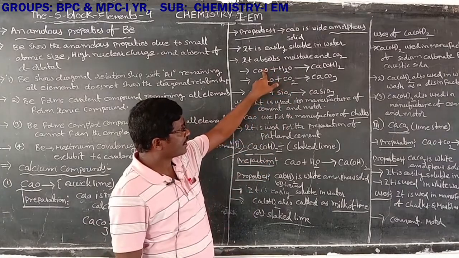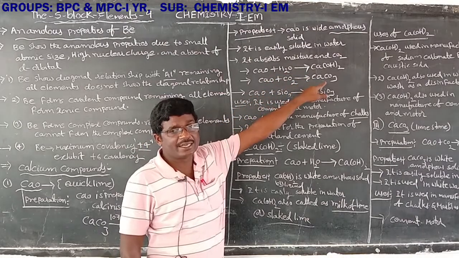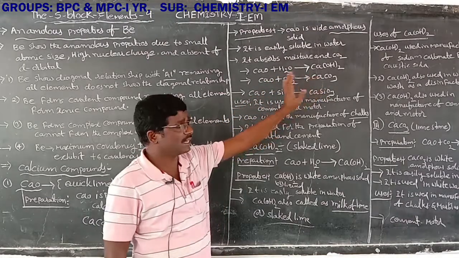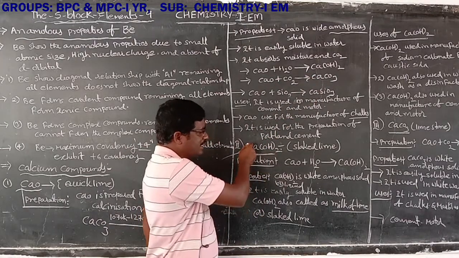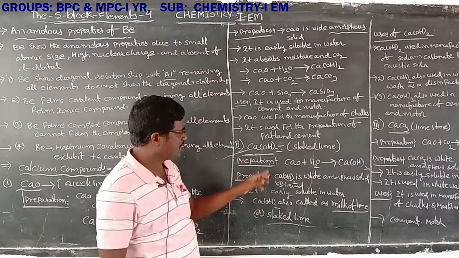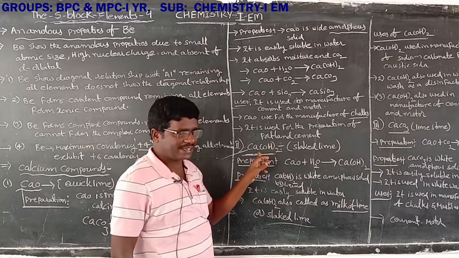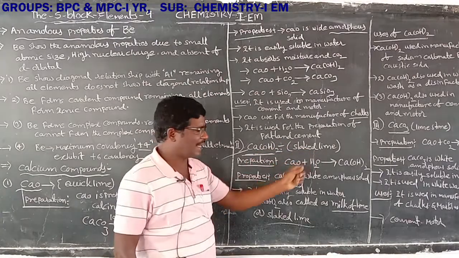Quicklime dissolved in water forms calcium hydroxide, also known as slaked lime. The general formula of calcium hydroxide is Ca(OH)2. It is also called slaked lime.